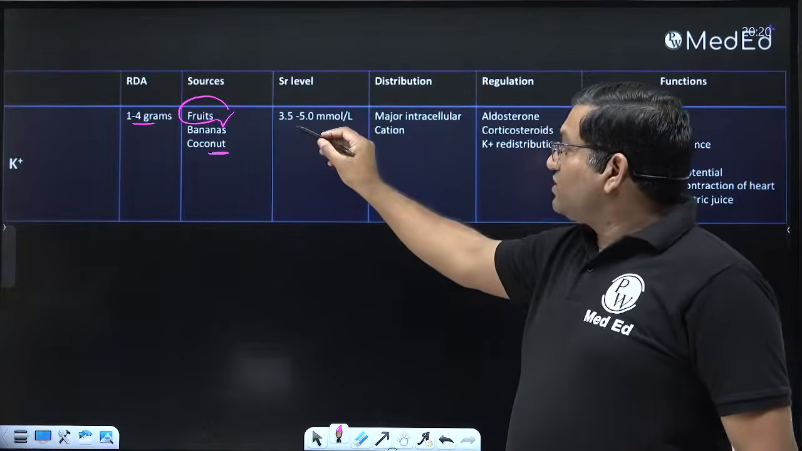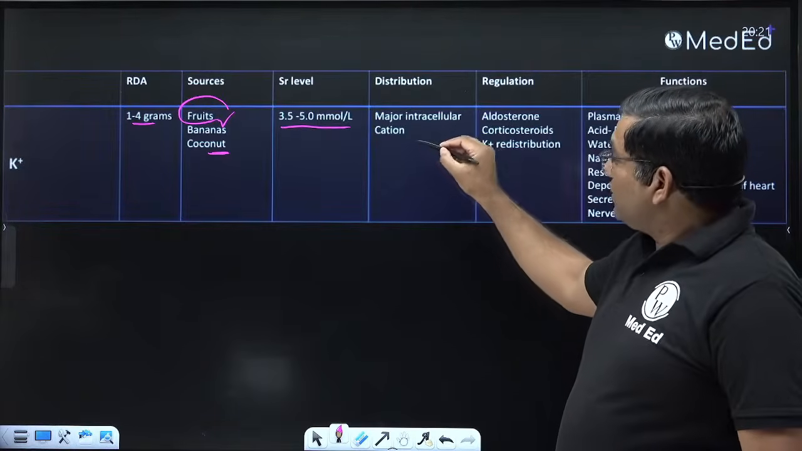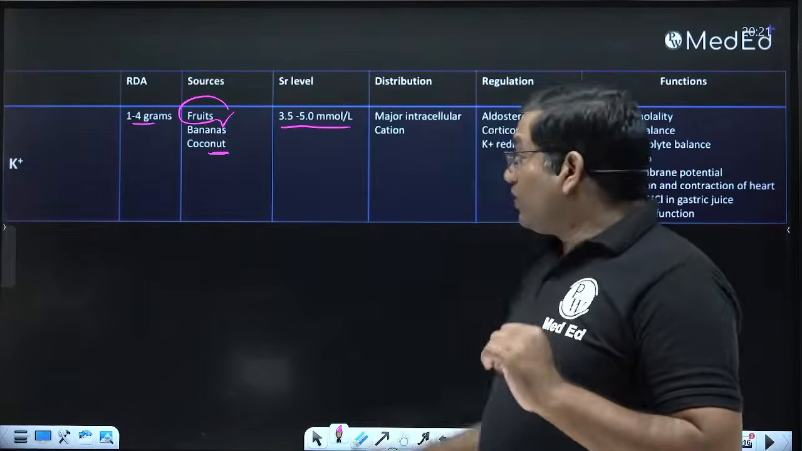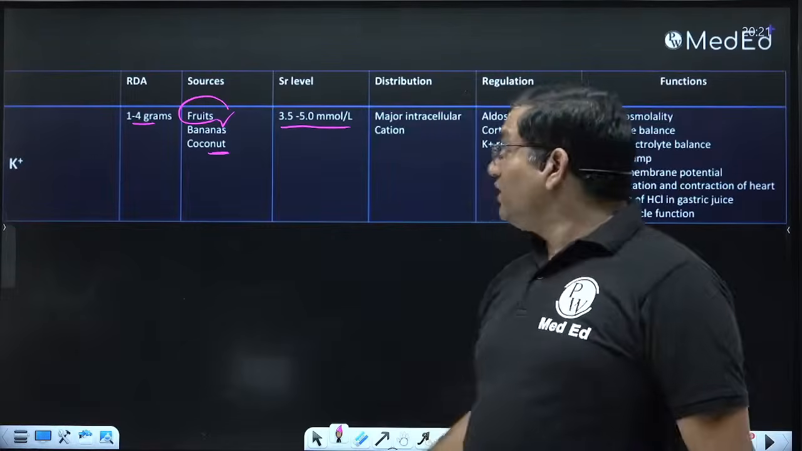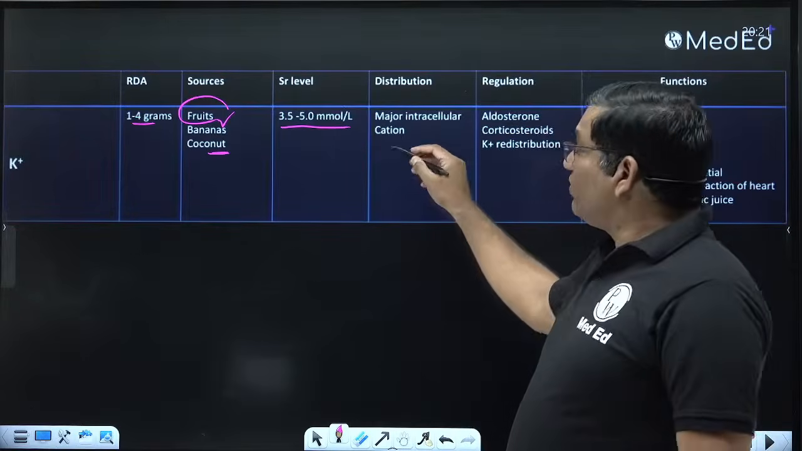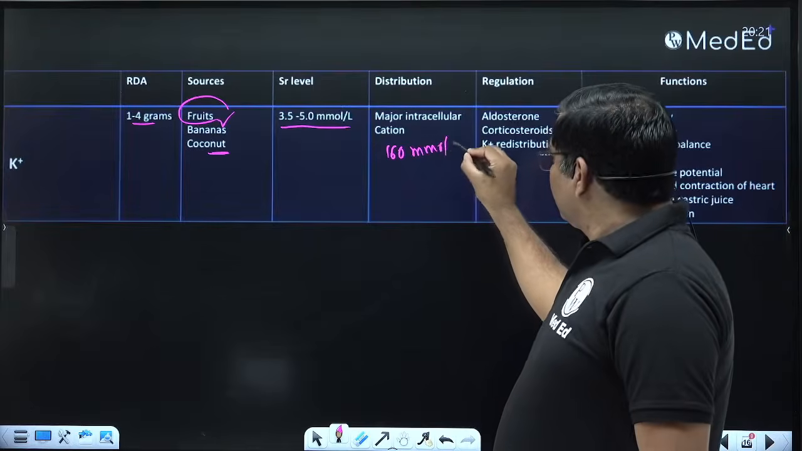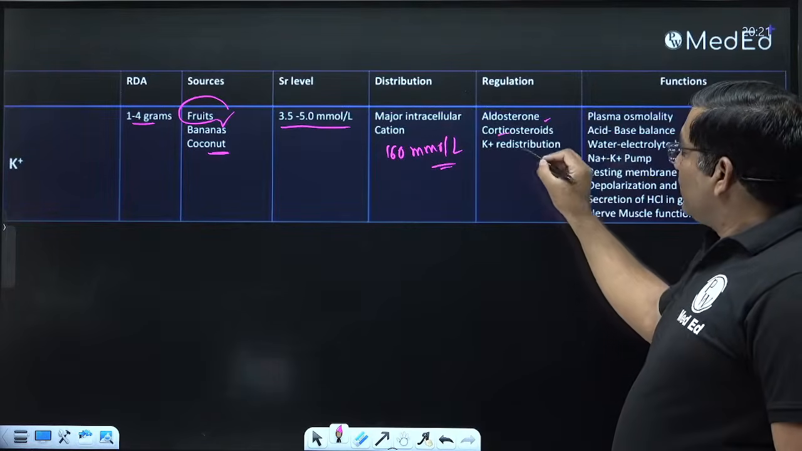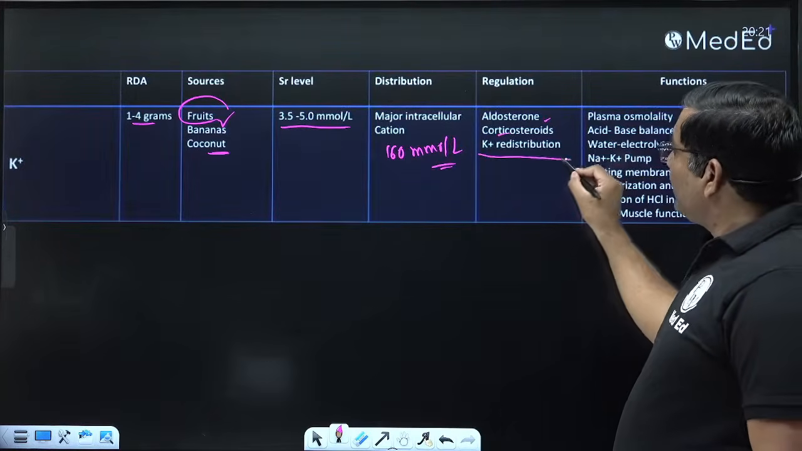The serum level is 3.5 to 5.0 millimole per liter, and it is the major intracellular cation. Potassium is the major intracellular cation, while sodium is the major cation in the extracellular fluid. Intracellular potassium is near about 160 millimole per liter. It is regulated by aldosterone, a corticosteroid, which causes the excretion of potassium, and by potassium redistribution.